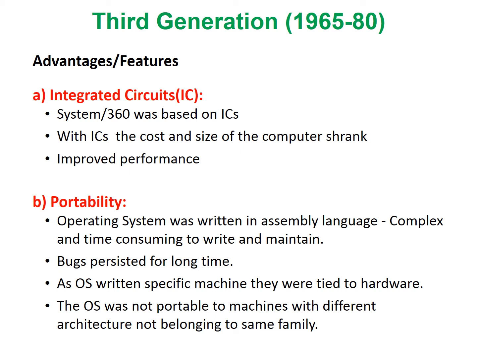The second was portability. The operating systems for the System/360 were written in assembly language. Therefore, it was very complex and time consuming to write and maintain the programs. The errors continued to exist for a longer period. Since assembly language programs written for a specific machine could not be ported to another with a different architecture, portability was a problem in this generation.